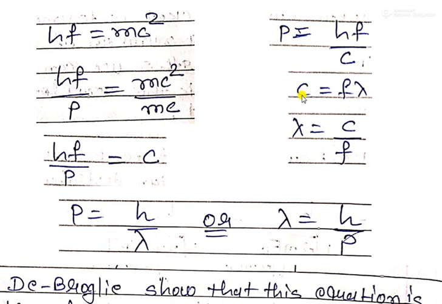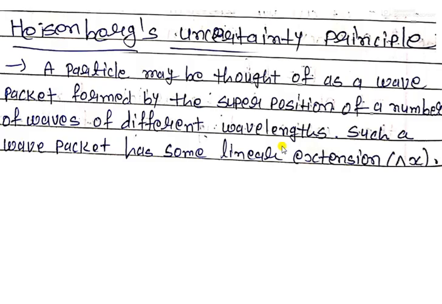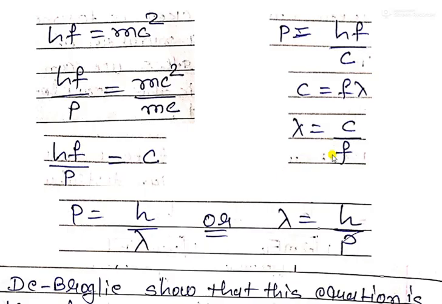So we know that c is equal to fλ. So λ is equal to c upon f. So here we can put 1 upon λ instead of f upon c. This is the final equation we get from this relation. So p is equal to h upon λ, or λ is equal to h upon p.